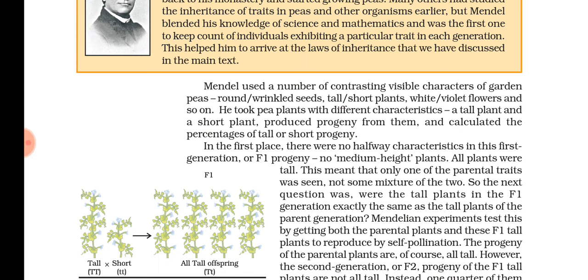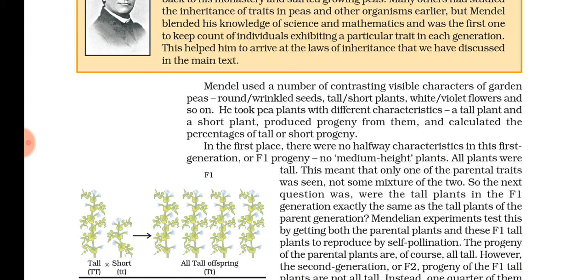Likewise, the height of the plant is only one character, but it can have two versions, tall and short. Then the color of the flower, white and violet. So like this, he took different characters with alternative traits, or contrasting characters, for his studies, and he put forward the laws of inheritance that, I told already, are valuable till now.